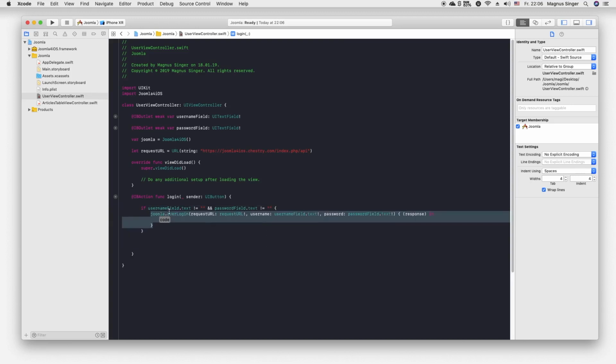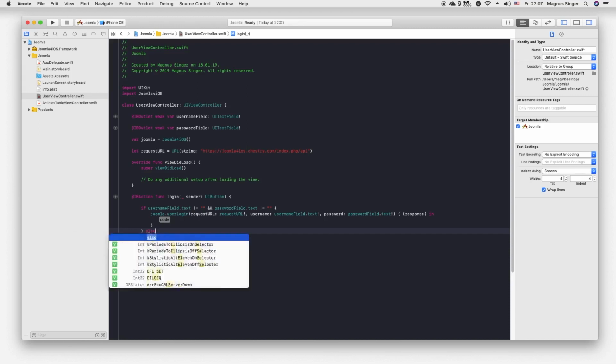So what does this do? It just makes sure that there is some input inside the username and password field, so it doesn't contain just an empty string, because, yeah, an empty username and an empty password is not a very good authorization.